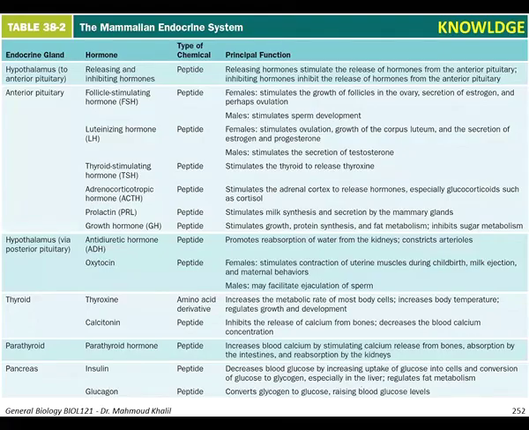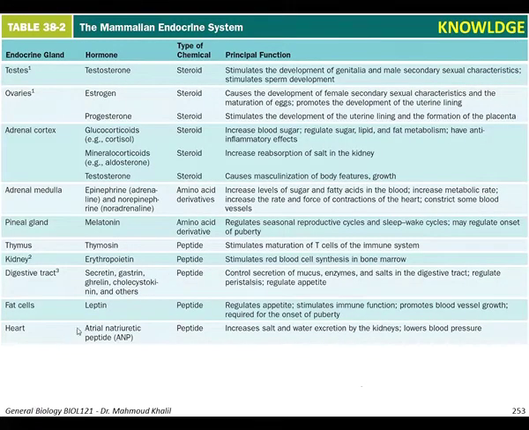Here you can see a table summarizing the endocrine glands, the hormone that each releases, the type of chemical according to the chemical structure, and the principal function. And actually this table, as you can see, you can have it for knowledge as well. This is the rest of the table. So basically these two tables are very useful in summarizing all the hormones, the target organs, the chemical nature, and the principal function. And we already said most of these in the previous slides.